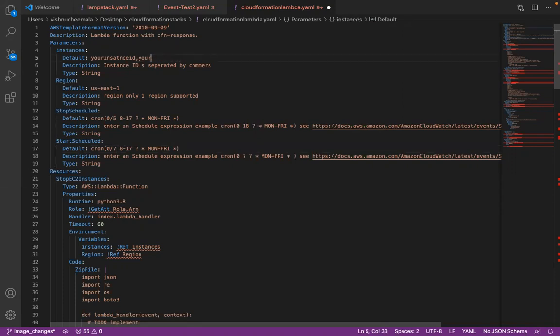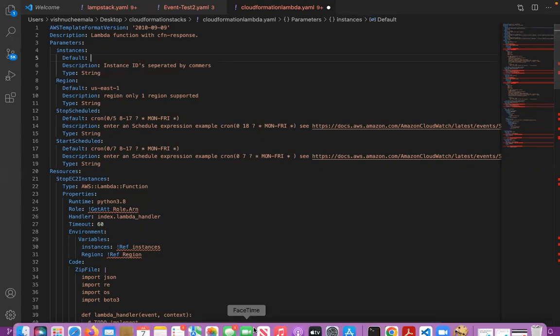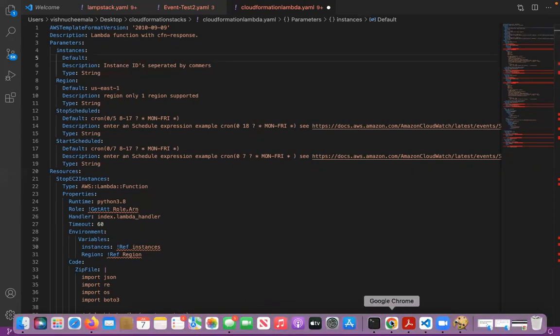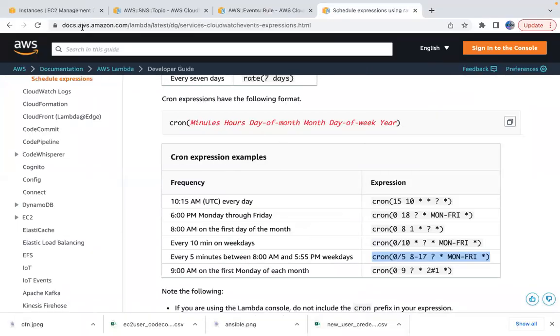And the instance IDs, I'm gonna do comma separated instance IDs. Okay, and let me go grab those instance IDs.